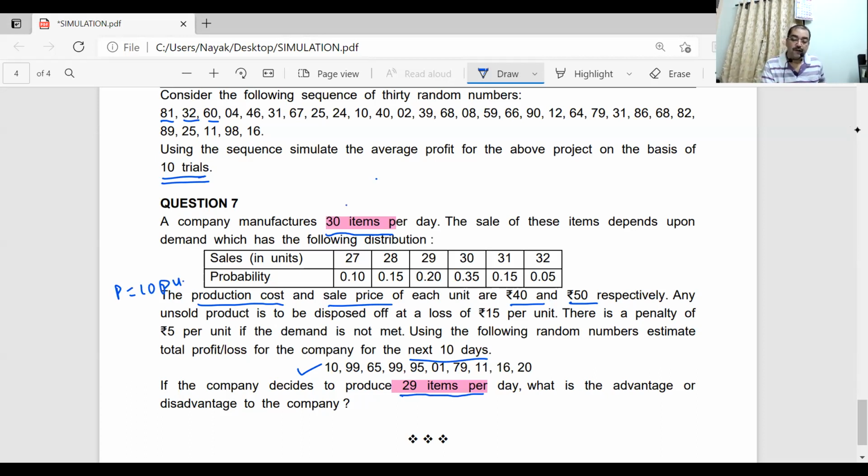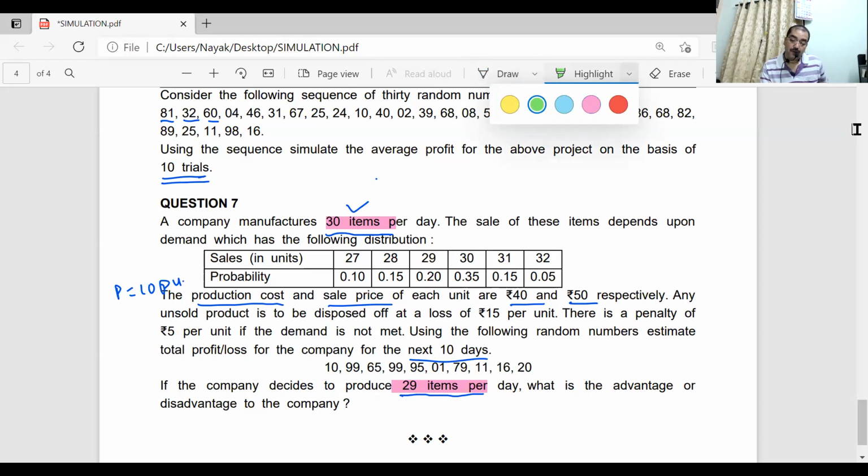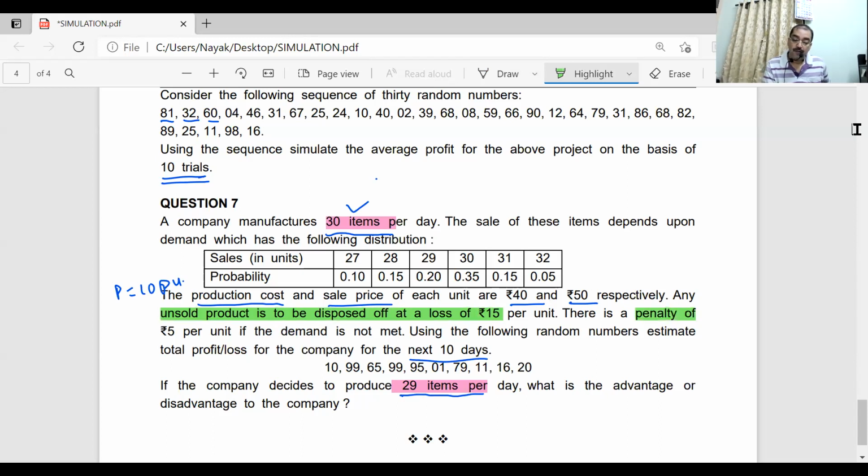I am first taking these 30 items. See this part, I'll highlight it: any unsold product is to be disposed of at a loss of 15 rupees per unit, and if the demand is not met, there will be a penalty of 5 rupees.